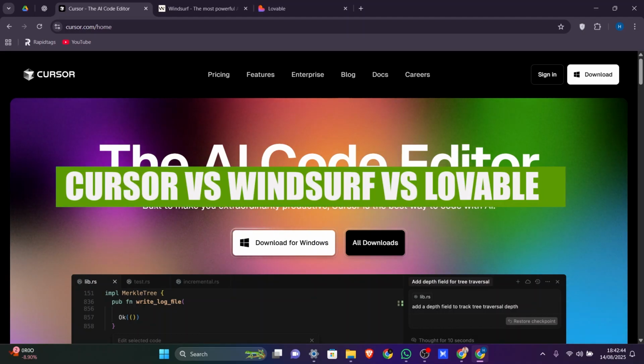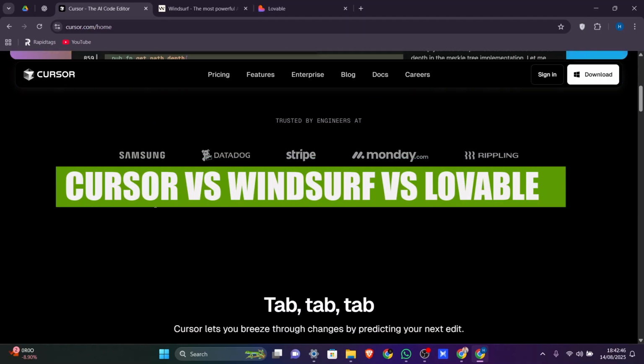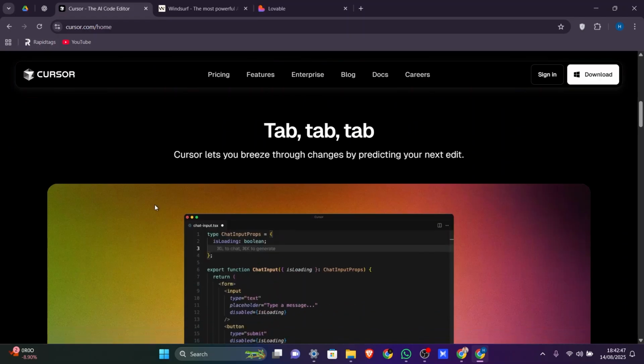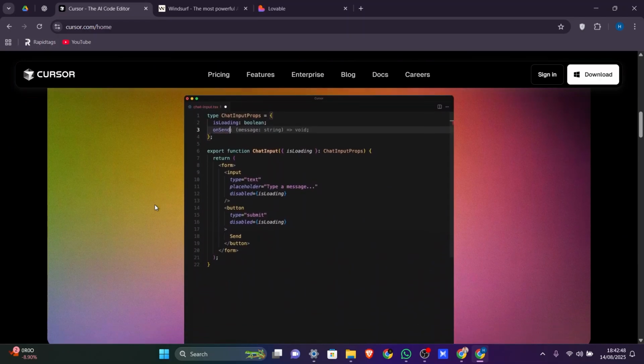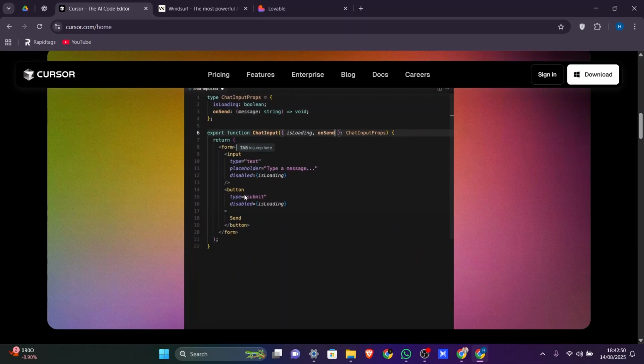Hey everyone, in this video I'm going to compare Cursor, Windsurf and Lovable. Cursor, Windsurf and Lovable are all AI-powered development tools, but they approach coding in different ways and target slightly different audiences.